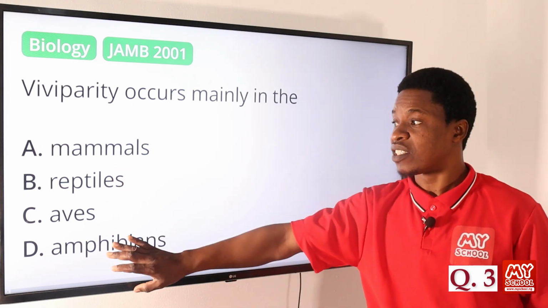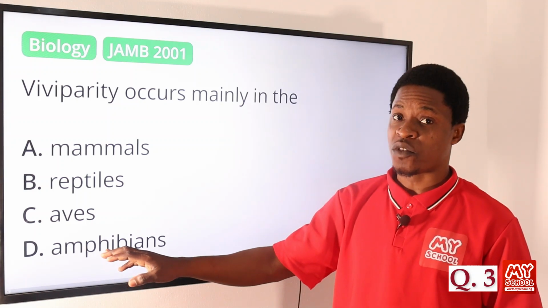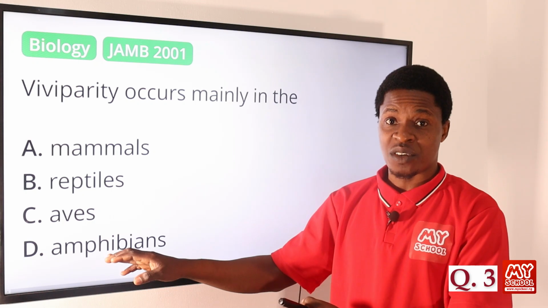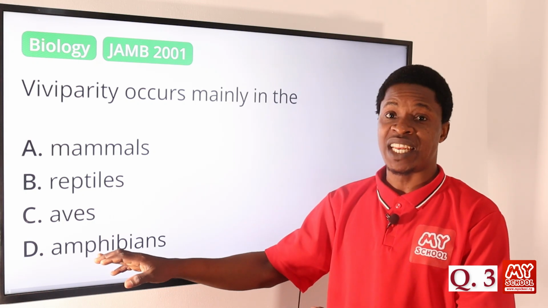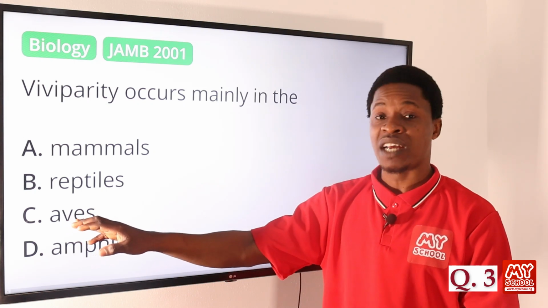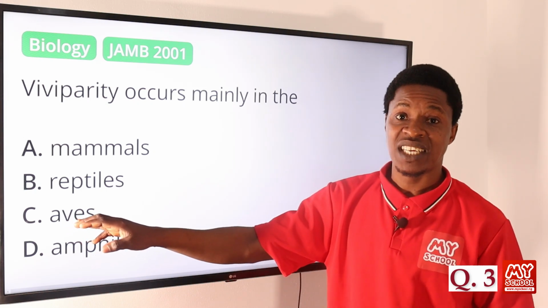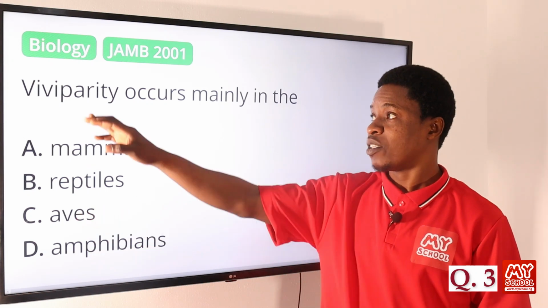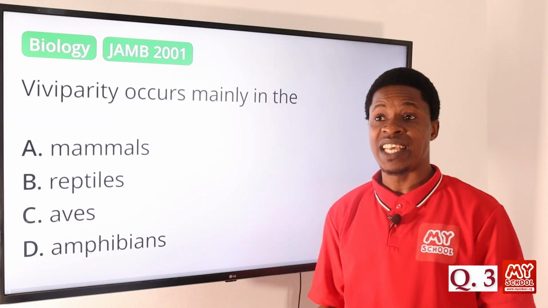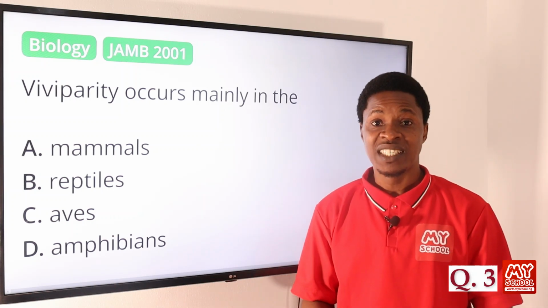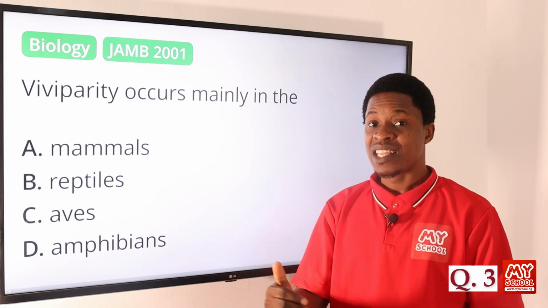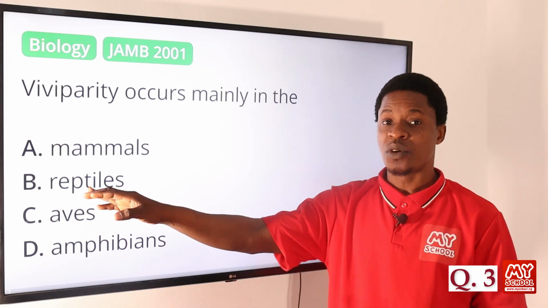So among these options now, amphibians do not. Of course, we have some of them that actually give birth to their young ones alive, but most of them actually lay eggs. Then we have apes, actually like the birds, they lay eggs. So it is not that. Option B is reptiles. We have some reptiles that lay eggs, like the lizards. Yes, we have some of them that give birth to the young ones alive, but because we have some that actually lay eggs, this will not be it.